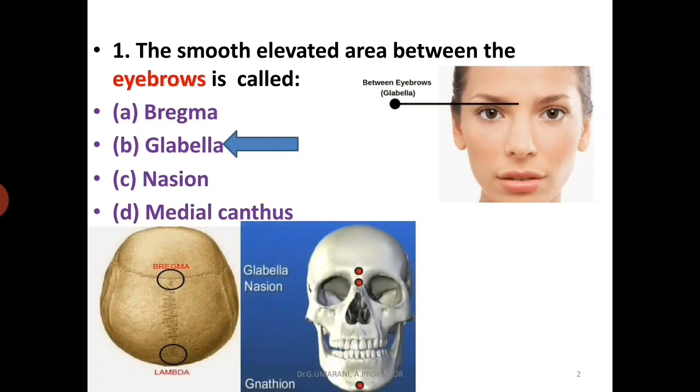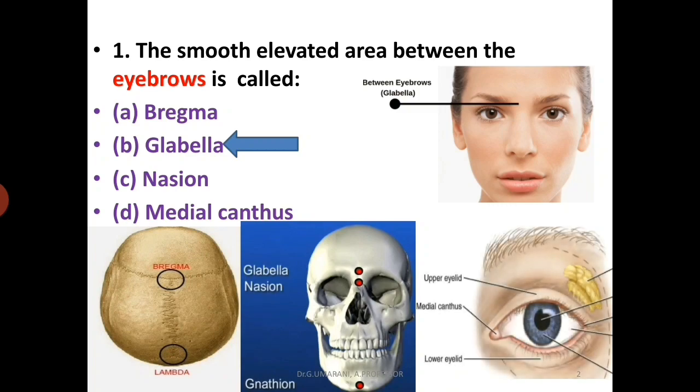Nasion is the root of the nose. In this image you can see the nasion location. And the medial canthus is related to the eye. You can see in this image, it is the medial angle of the eye, that is the medial canthus.